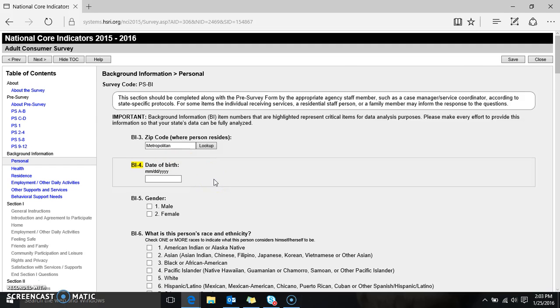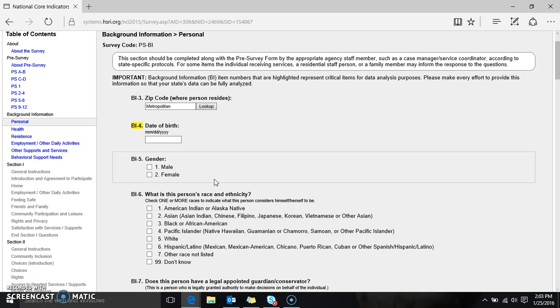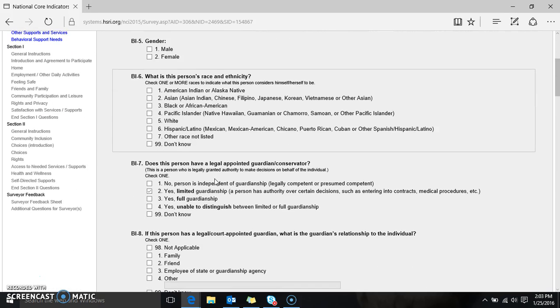Question BI4 is about the person's date of birth, person's gender, person's race and ethnicity. This used to be two separate questions. We now have this as one question, and it is a check all that apply as it has been in the past.